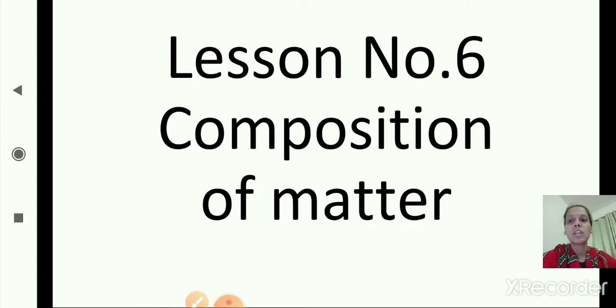Now today we will start with lesson number 6, composition of matter. All the objects which are around us, which we can see, and which we cannot see, are made up of matter. Now we will start with the lesson.